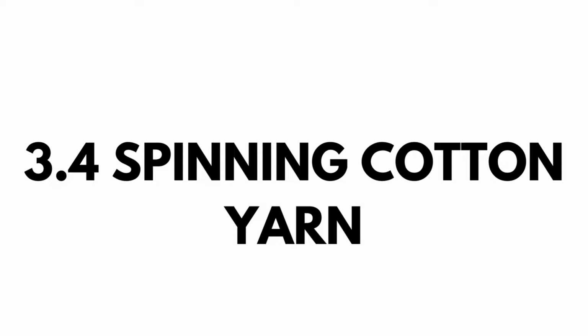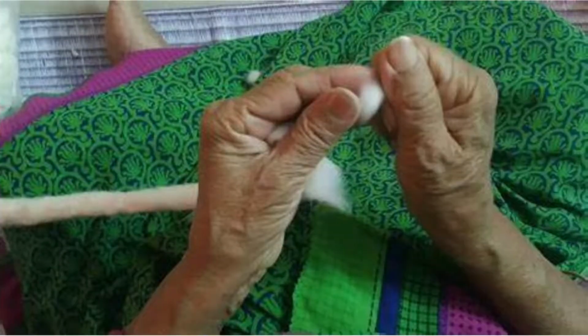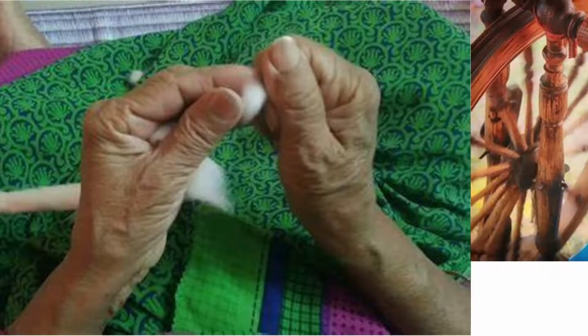Spinning cotton yarn. You can try making cotton yarn yourself. Hold some cotton wool in your hand. Pinch some cotton between the thumb and forefinger of the other hand. Now gently start pulling out the cotton while continuously twisting the fibers. Are you able to make yarn?